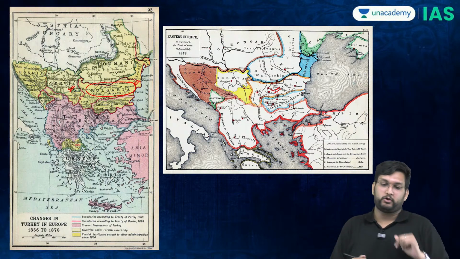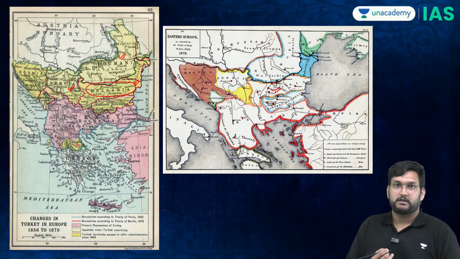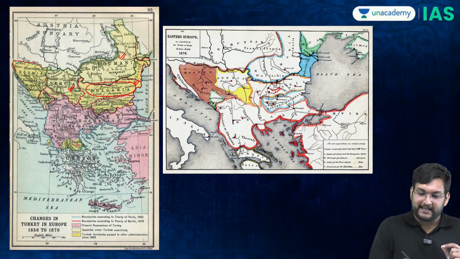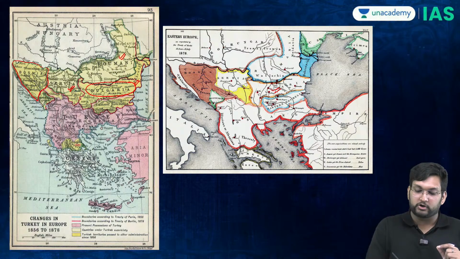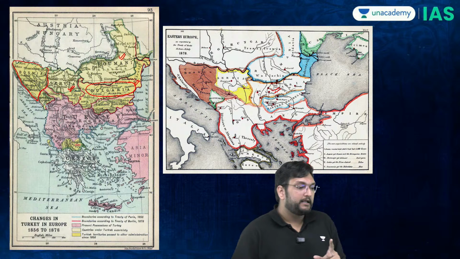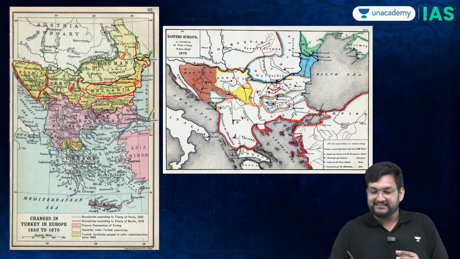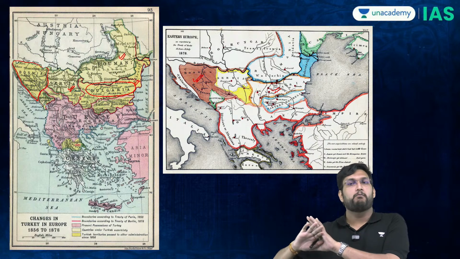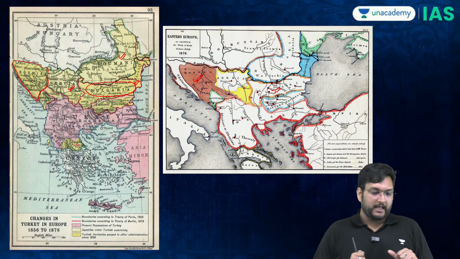Then they create one more entity which is called Romania, and they create a new area which is called Bosnia. Now pay attention to Bosnia. Now Bosnia, this sector is actually predominantly Serb, meaning most of them are Serbians.